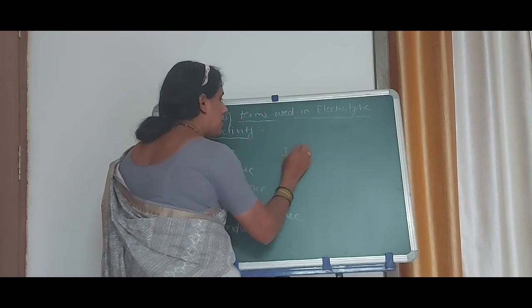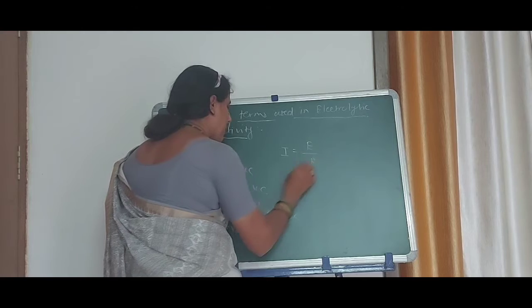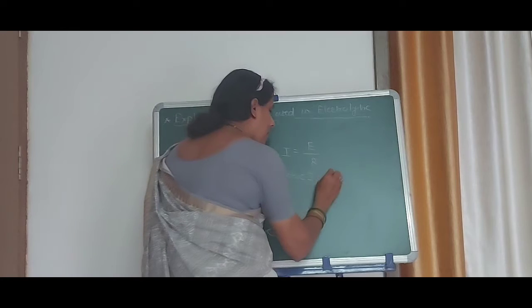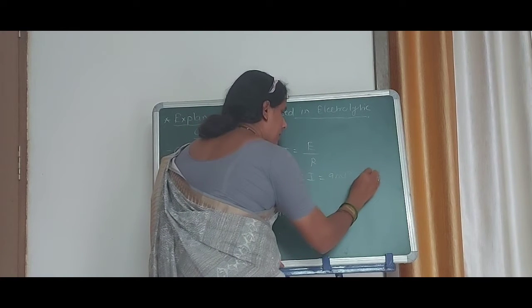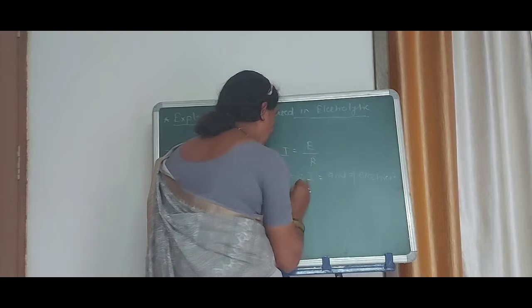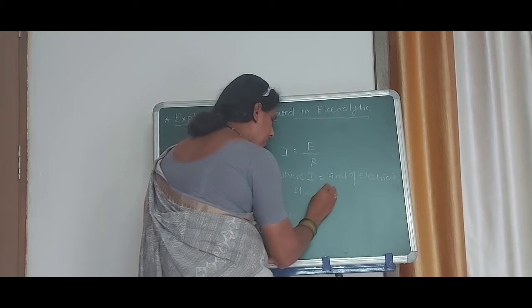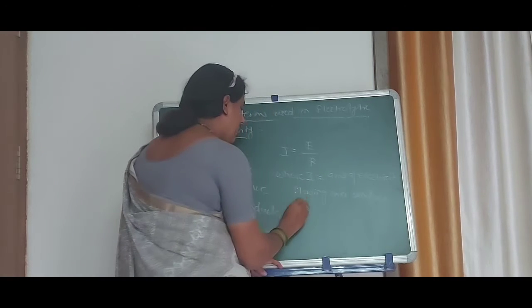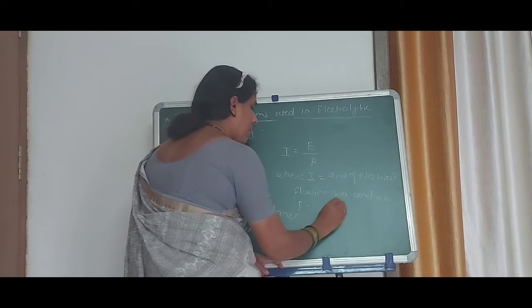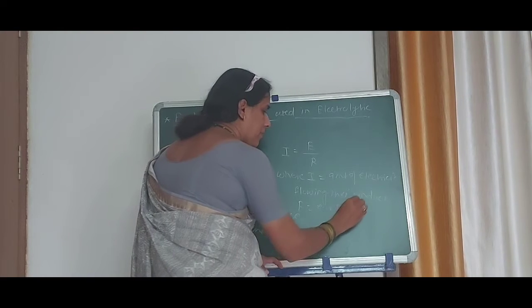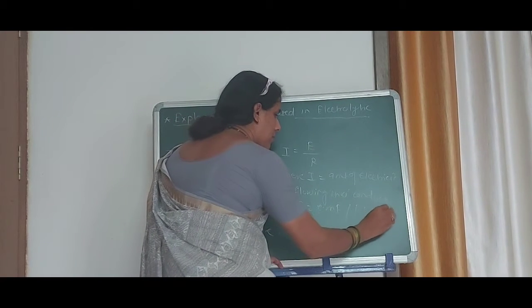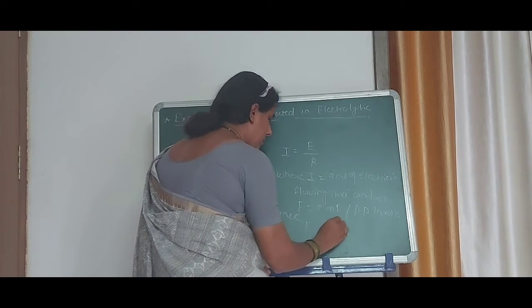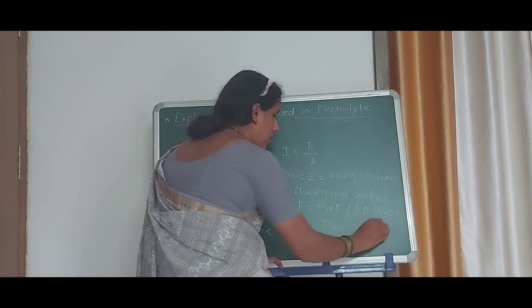I is equal to E by R, where I is the amount of electricity flowing through the conductor, E is equal to EMF or potential difference in volts, and R is equal to resistance in ohms.